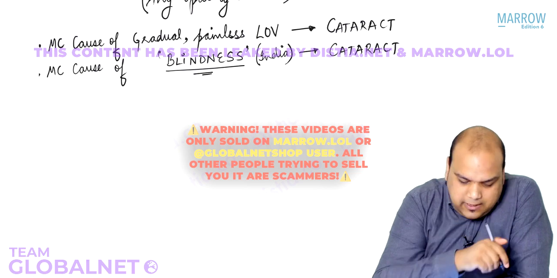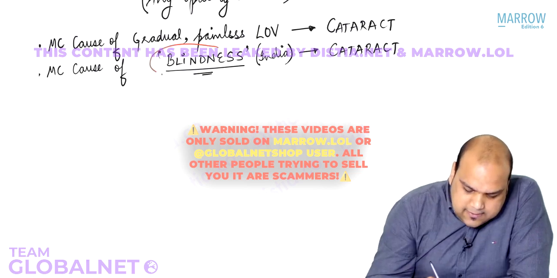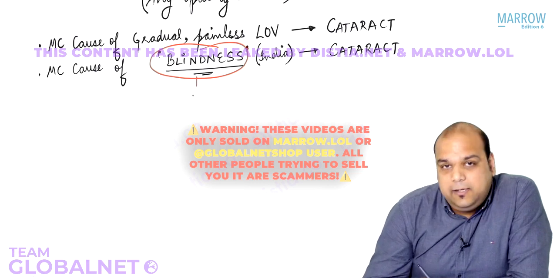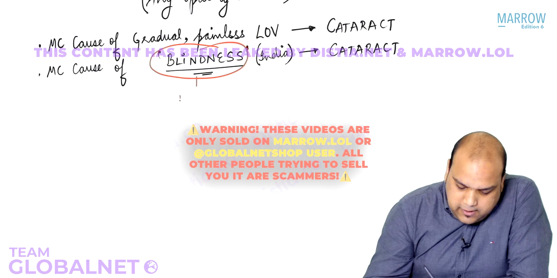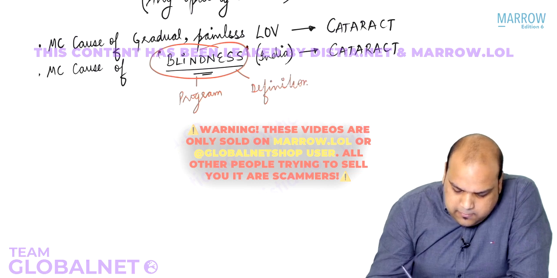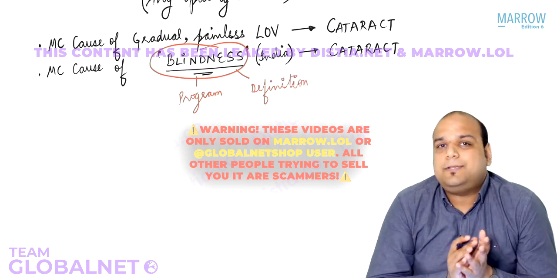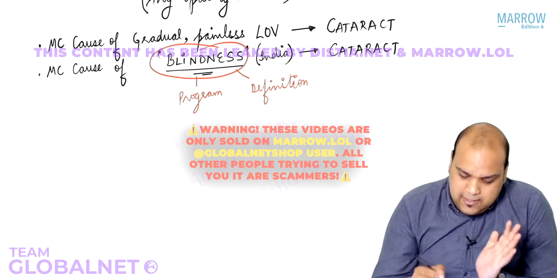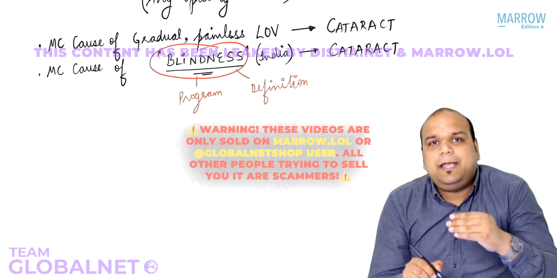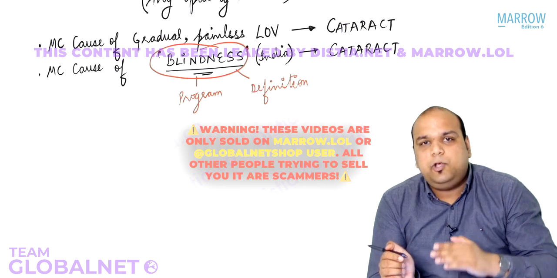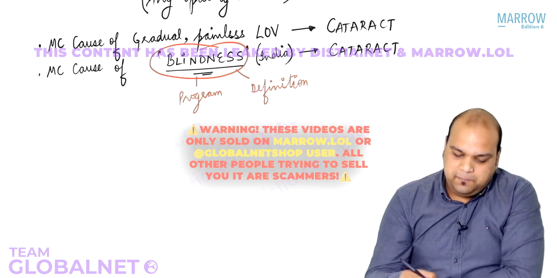Okay? No confusion? Now, everybody, blindness. This is a word which is related to community ophthalmology. Here, we will need to know two things. Number one, name of the program. And number two, definition of blindness. Please remember that they were changed in the year 2017, both the name of the program as well as the definition of blindness. You will see this topic getting repeated in the community ophthalmology lecture also, guys, but I'm just clearing it here for you because this has been a recent change.